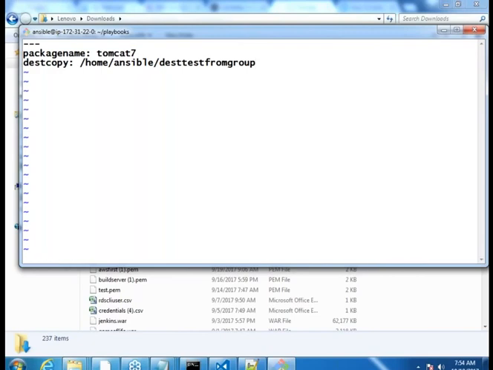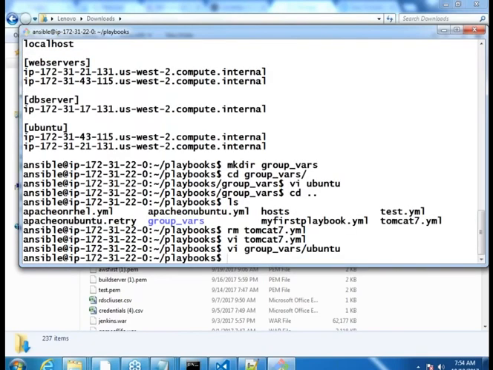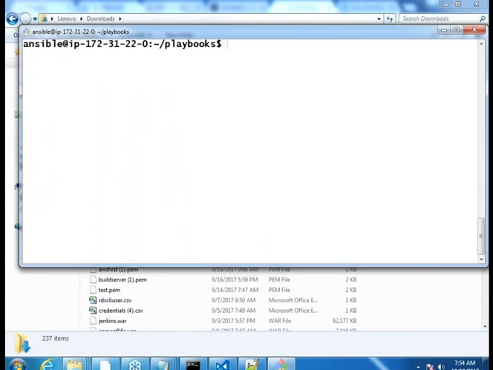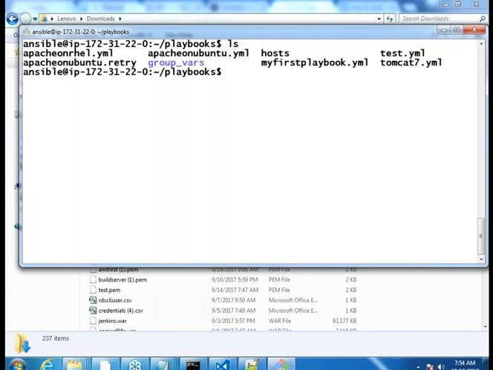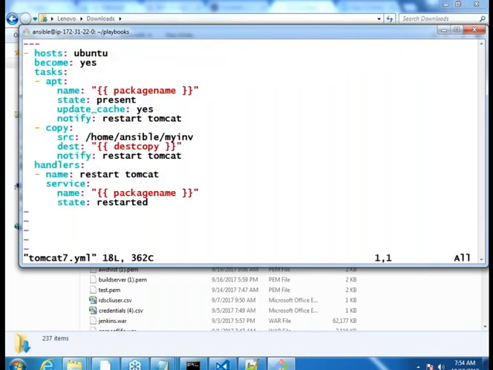Okay, now let us do one more thing. Let us run this first, and then we would do the other areas of work. So what is it that we have to run? We have to run tomcat_7. So Ansible, one minute, vi, what is our hosts in this? I don't remember hosts. Ubuntu? Yes, wonderful.